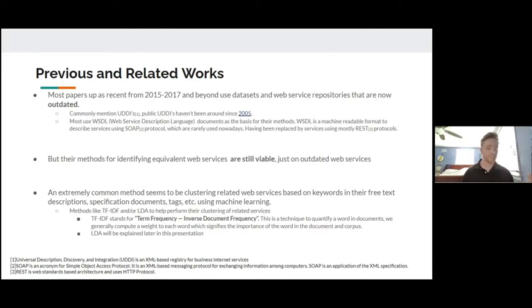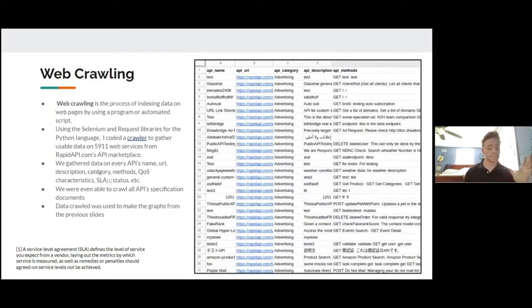An extremely common method we found was clustering related services based on keywords in their descriptions, documents, and their tags using machine learning. Term frequency-inverse document frequency and latent Dirichlet allocation are the two that we found most common. So first, we needed to get a data set together since all of them are outdated. We used web crawling to accomplish this, which is basically indexing data on web pages using a program or script.